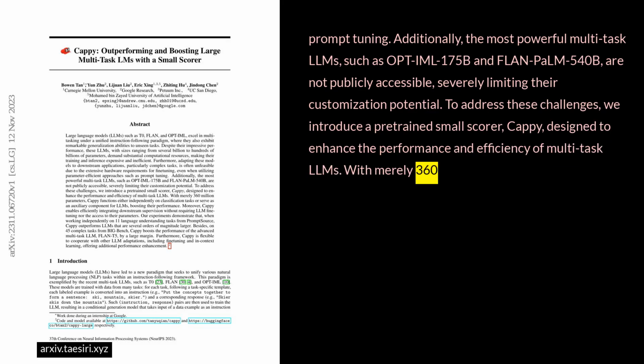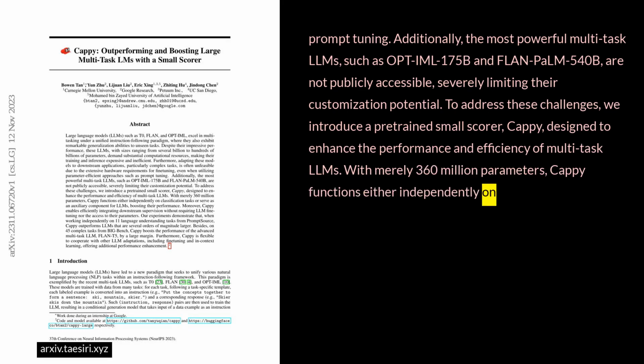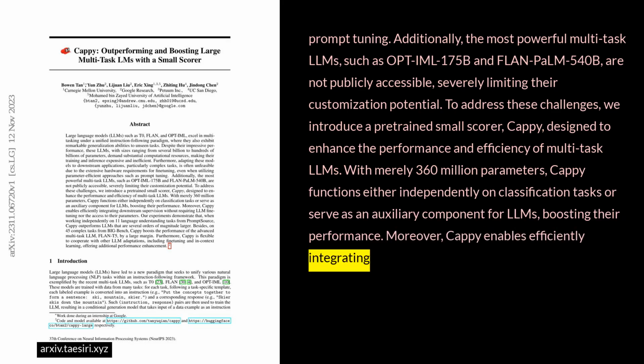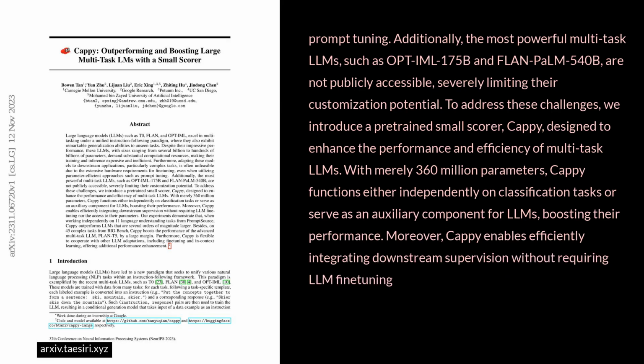With merely 360 million parameters, Cappy functions either independently on classification tasks or serves as an auxiliary component for LLMs, boosting their performance. Moreover, Cappy enables efficiently integrating downstream supervision without requiring LLM fine-tuning nor access to their parameters.